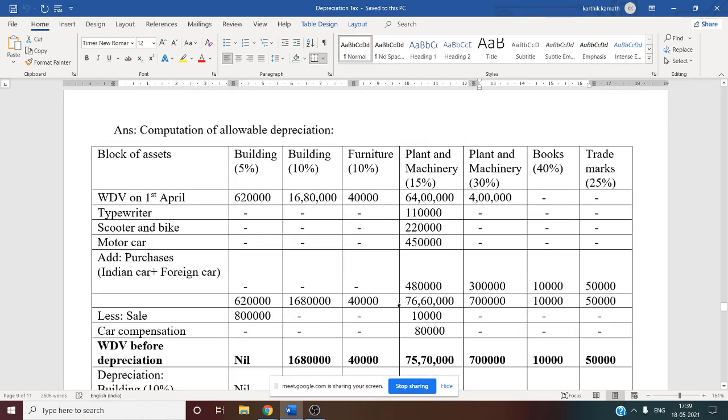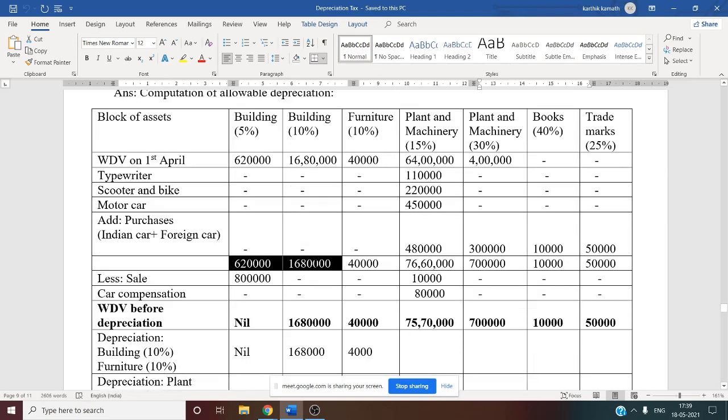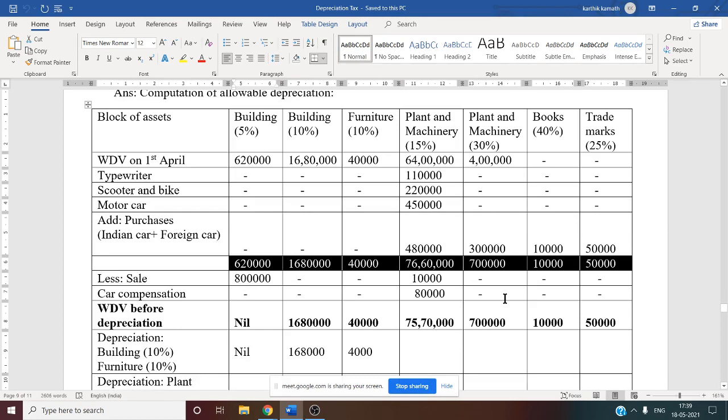So now sale. What about sale now? After writing the purchase, you need to make the total. You will get the total for all the columns. For building 6,20,000, for building 10%, 16,80,000, for furniture 40,000, plant and machinery, adding all things, 76,60,000, for plant and machinery 30%, 7 lakh, book 40%, 10,000, trademark 25%, 50,000. Written down value plus purchases.